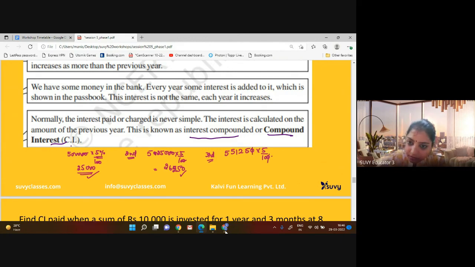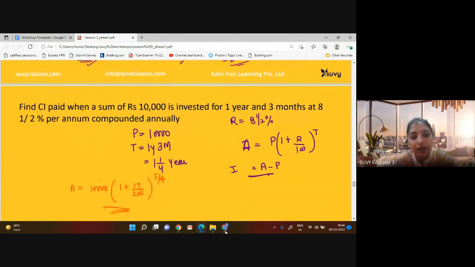So the zero is cancelled, 5 into 10, so 2 to the 4, 2 to the 4, 2 to the 4, 2 7 the 14, then 2 5 the 10, 2 1 the 2, 2 to the 4.5. See, every year interest is increasing because my principal amount is increasing, because the interest of the previous year is added to the next one. This is a way. So we have talked about this part.